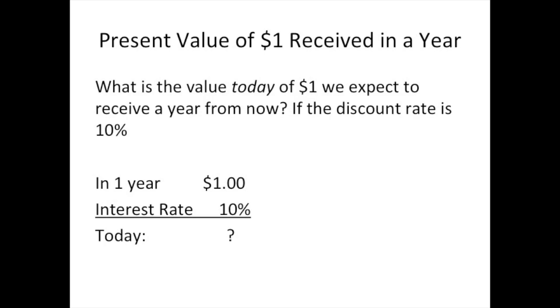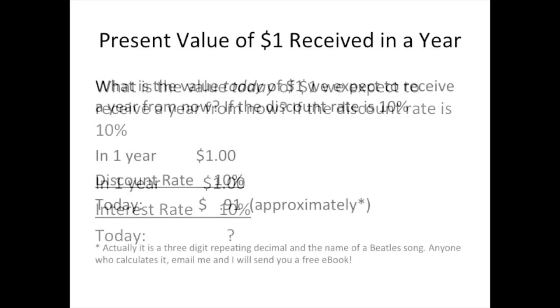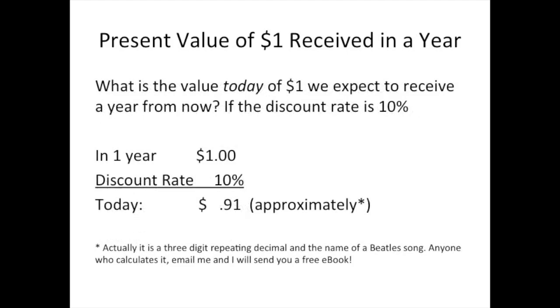So you'd have to say, well, if I could take a dollar today and make it worth $1.10 in a year, what would a dollar a year from now be worth to me today? And without doing the calculation, somewhere in the 92 cents. And what it would mean was if you took that 92 cents and put that in the bank today at 10% interest, a year from now it would be worth $1. So that's the relationship basically between present value and future value. And that's what we're going to talk about.